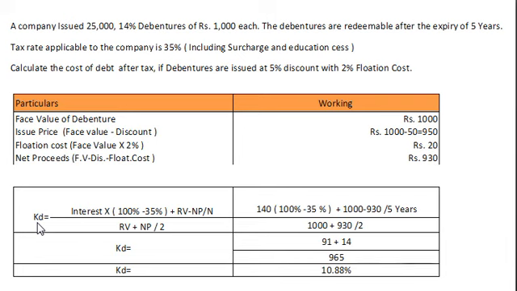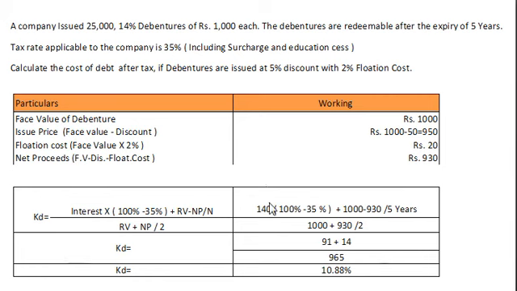And now we will work out cost of debt after tax for redeemable debentures. Our formula is: interest multiplied by (100 minus 35%) plus (redemption value minus net proceeds) whole divided by n, whole divided by (RV plus NP) divided by 2. Now let us put in the available data. First, per unit debenture interest is 140, that is 1,000 multiplied by 14%.